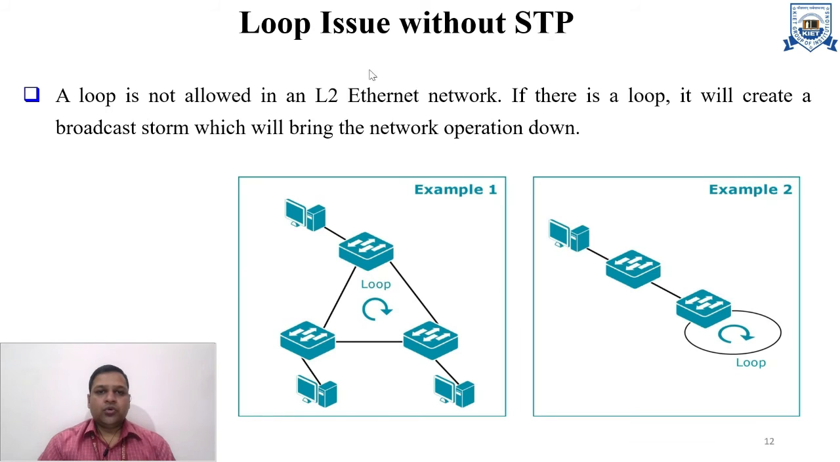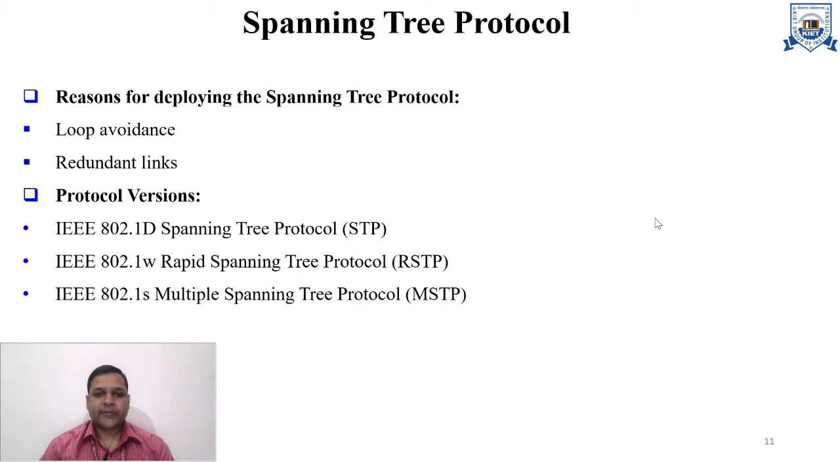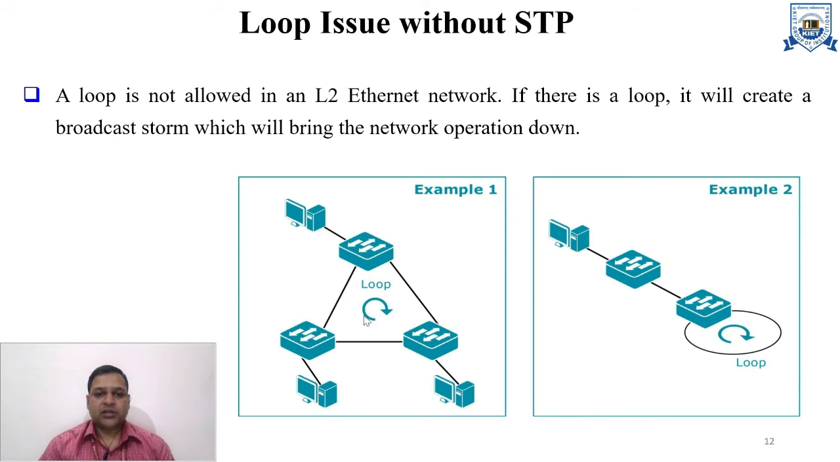Now, the loop issue with the STP protocol. Basically, a loop is not allowed in an L2 Ethernet network. If there is a loop, it will create a broadcast storm which will bring the network operation down. Here you can see the loop: the packet will be forwarded again and again, creating a broadcast storm. This is a self loop, so network capability will go down.